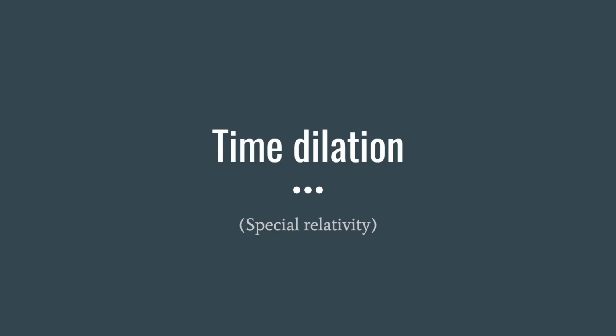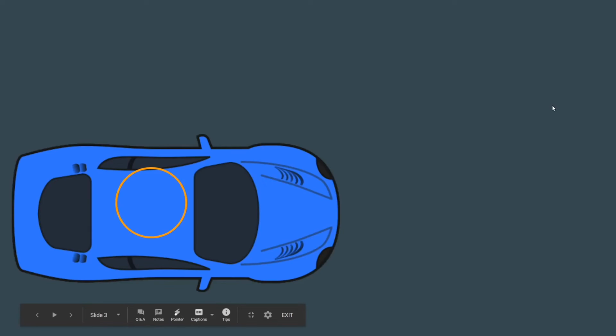Okay, anyways, moving on. So let's say there's this guy, and this is a bird's eye view of his head, and he's in a car, and that car is going along at half the speed of light. Again, that c is just denoting the speed of light, and then half that, 0.5. Let's also say that he has a friend right here who's remaining stationary. So he's moving forward at half the speed of light, and his friend is staying stationary while she watches him move forward.